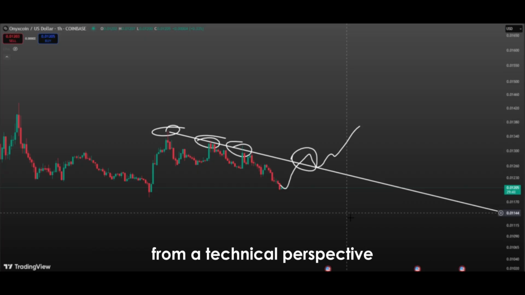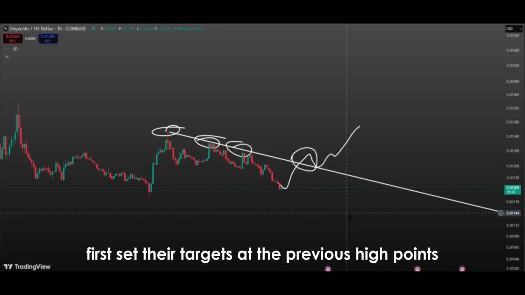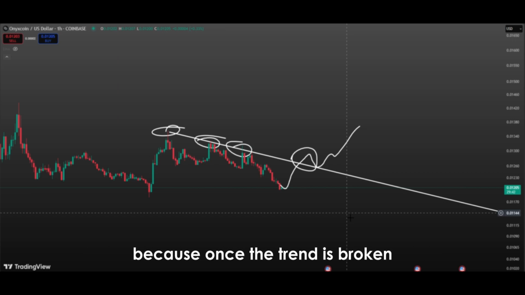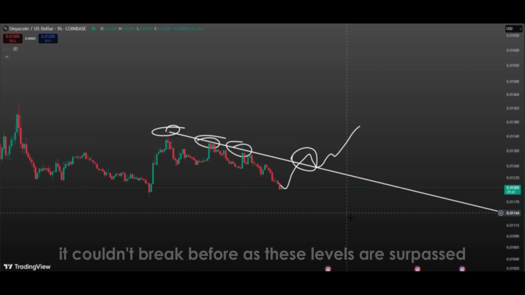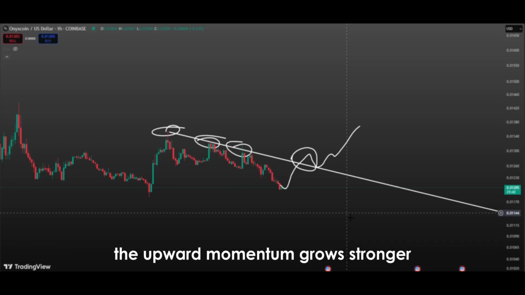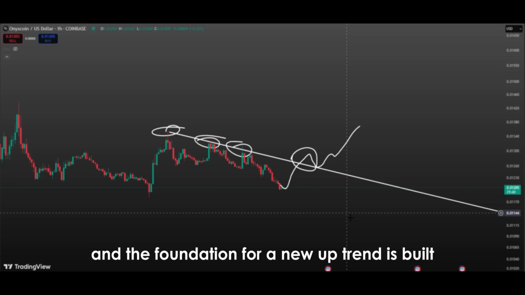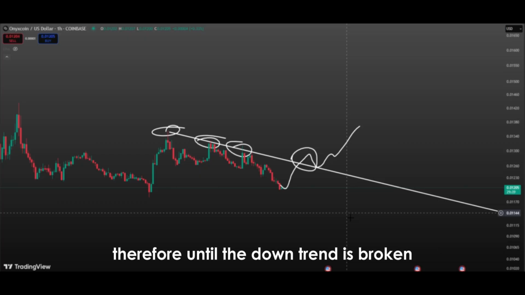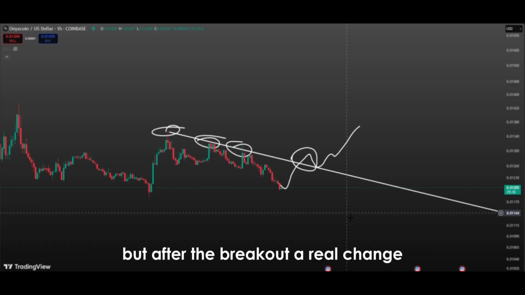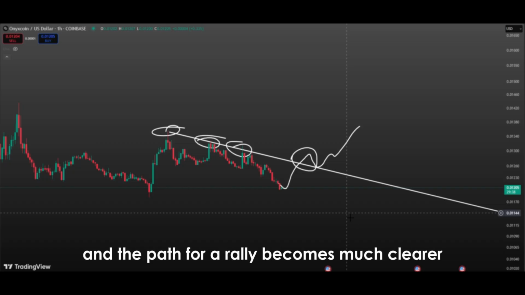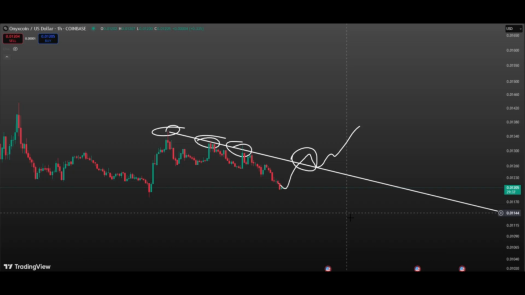From a technical perspective, when a downtrend is broken, investors usually first set their targets at the previous high points, because once the trend is broken, the natural places the price wants to test are the resistance levels it couldn't break before. As these levels are surpassed, the upward momentum grows stronger and the foundation for a new uptrend is built. Therefore, until the downtrend is broken, all of these expectations remain speculative. But after the breakout, a real change begins in the market and the path for a rally becomes much clearer.